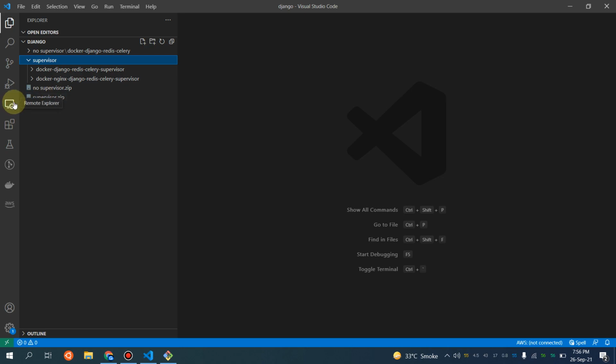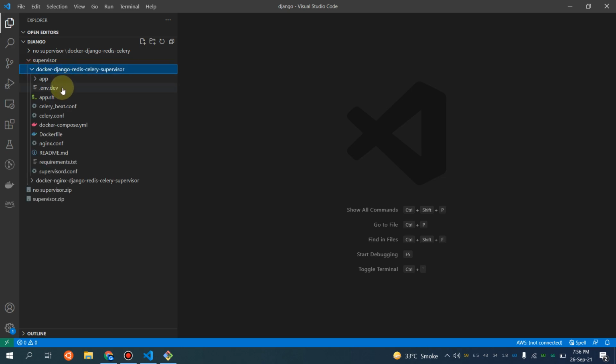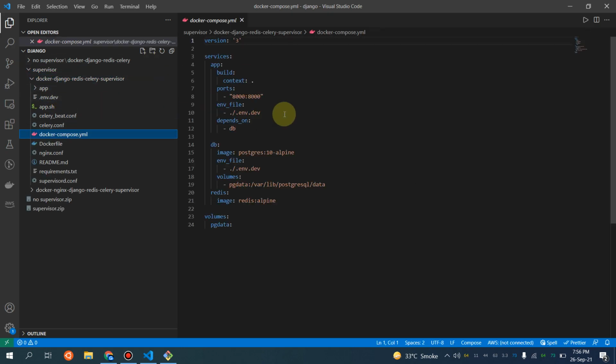You might be wondering why we have two directories here. In one I've used Nginx, Django, Redis, Celery and Supervisor, and in the other I have not used Nginx. So let's go with this one. Let me show you the Docker Compose file for this architecture.